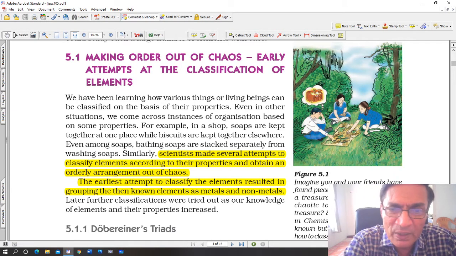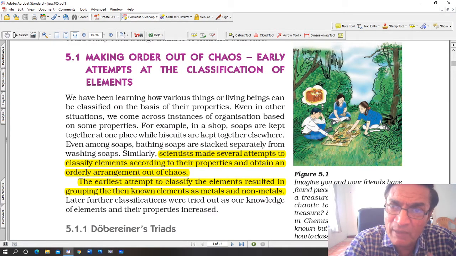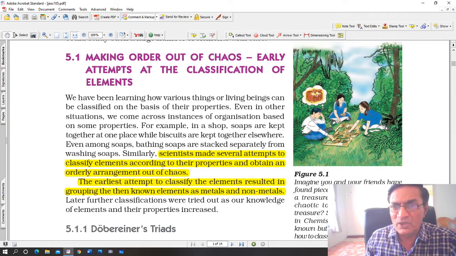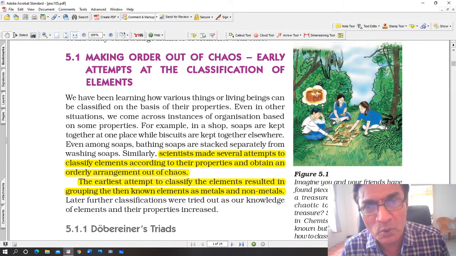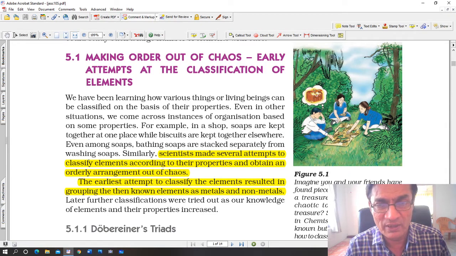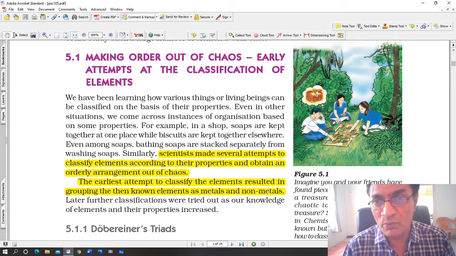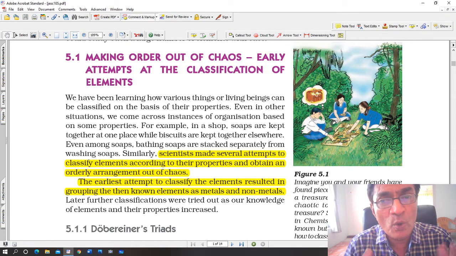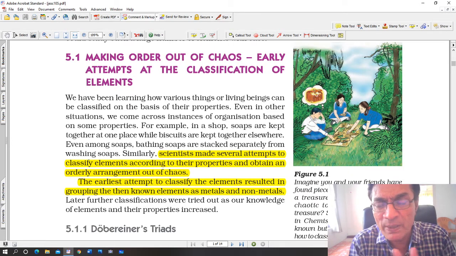We have been learning about how various things or living beings can be classified on the basis of their properties. For example, living things can be classified as reptiles, mammals, or birds, depending upon their properties. You would not classify a monkey as a bird, simply because we know what a bird looks like, and we know that a bird can fly, basically. Of course, there are some birds which can't fly. An ostrich is too heavy to fly. It's one of the biggest birds, but it is a bird. On the whole, when we see a bird, we know that it's a bird, because there are certain characteristic features which make it a bird.